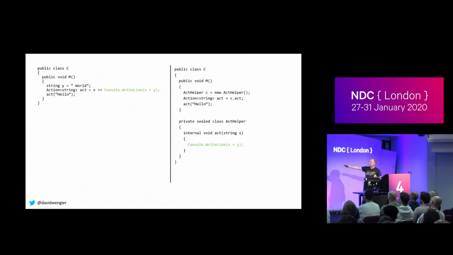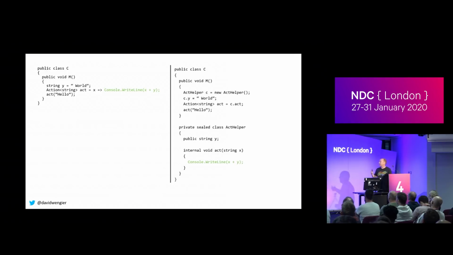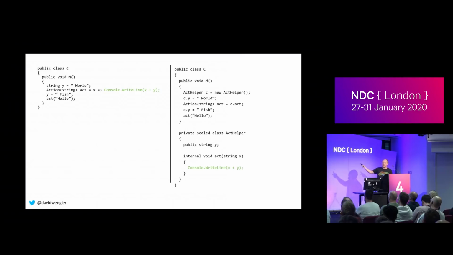Our code on the right obviously doesn't compile anymore, because where does y come from? What happens is any local variable that you're closing over gets hoisted up to be a field on the helper class. So now this helper class compiles again. We have a y. Every reference to the local in your method gets replaced with a reference to that field. So we create a class, we set something on a field, call a method, right? This is reasonably straightforward. If we change the value of y to fish, then all we do is set that field to fish.